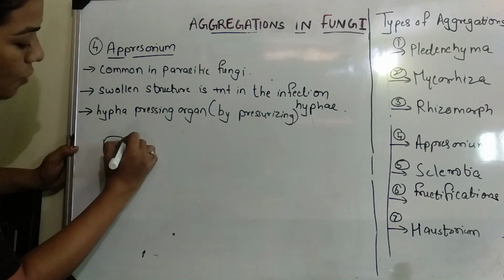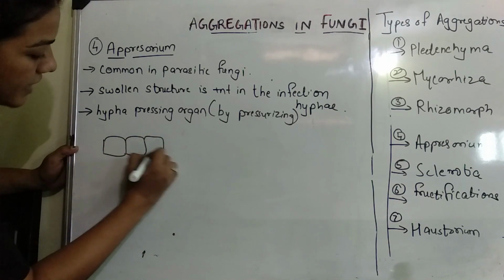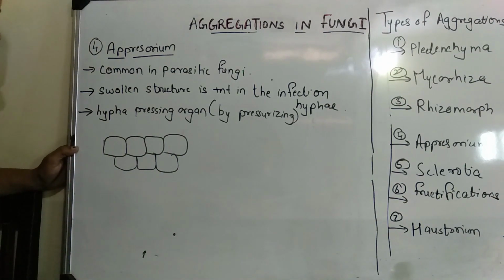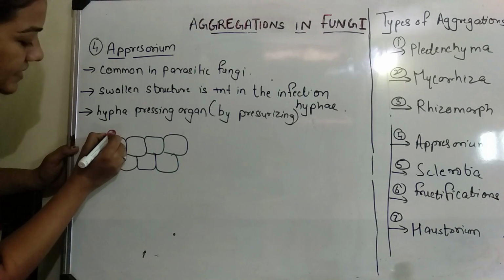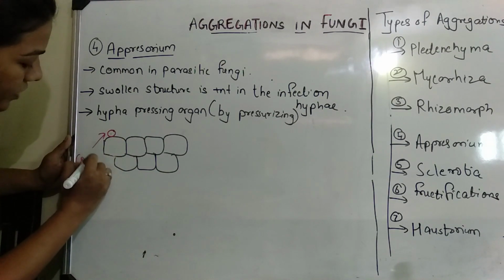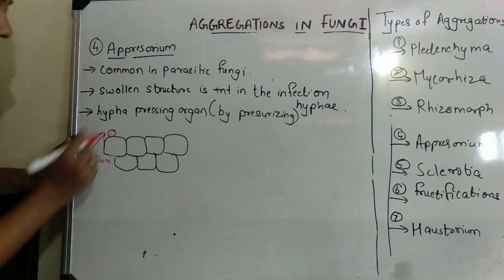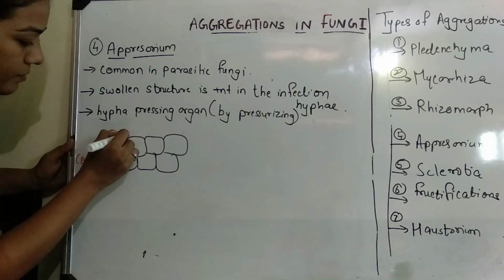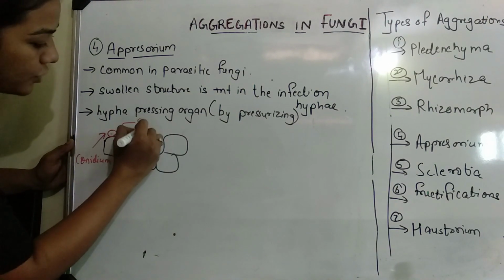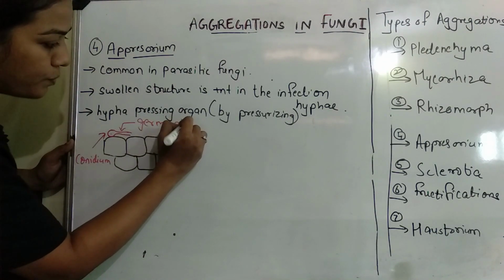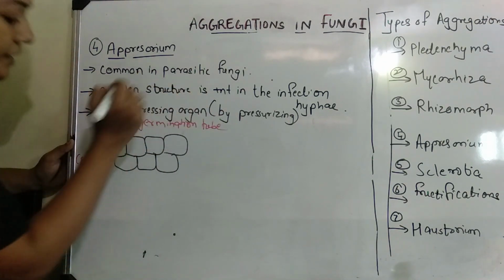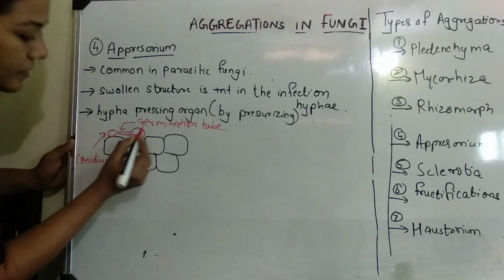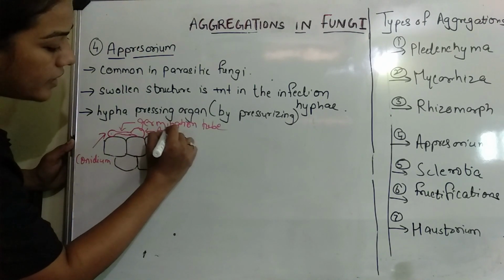So let us see how this takes place. For example, this is the host tissue, and let us assume that a conidium has landed over here. Conidium is an asexual spore of fungus, and now this conidium will start sending out a germination tube. So this that you see is a germination tube. This germination tube will now produce a swollen structure. This swollen structure is called Appressorium.